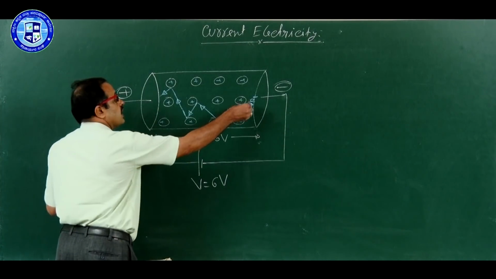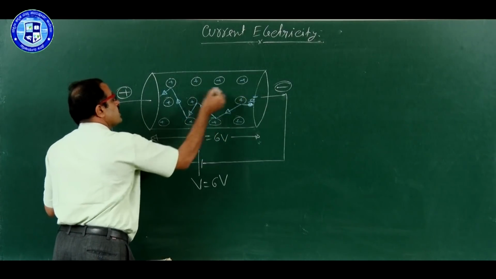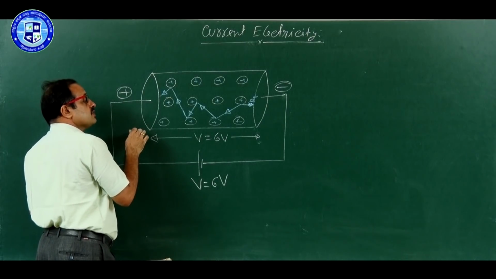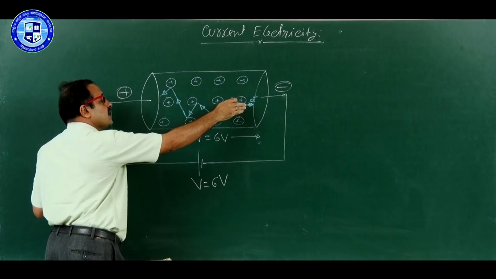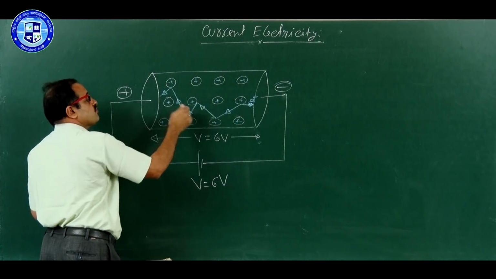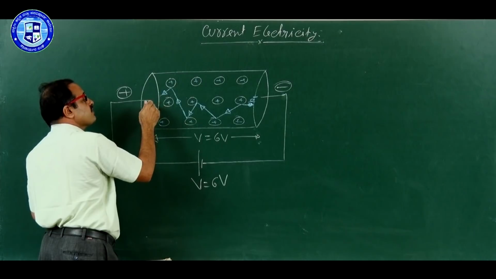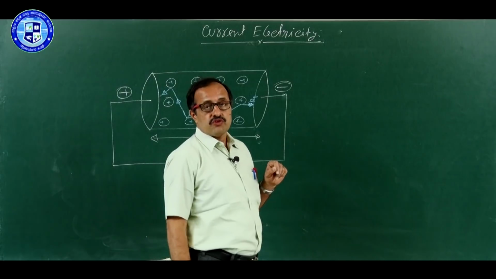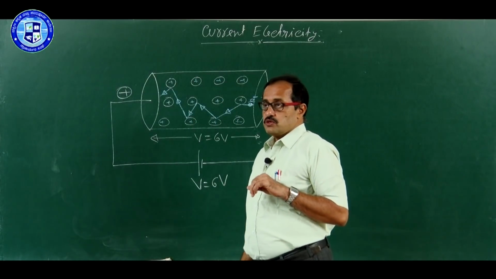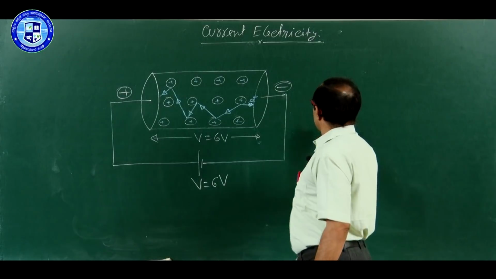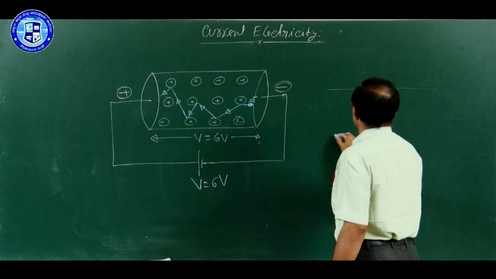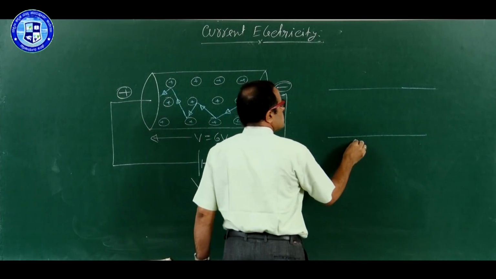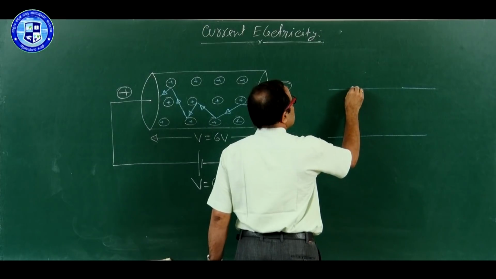Now, look here, electrons are allowed to go from negative to positive, that part is known as conductance. At the same time, electrons are allowed, but they are not allowed easily, they have to follow a zigzag path. When they follow the zigzag path, they take more time, that part is known as resistance. Just like, let us say if you want to cross the road, let us say it is the highway, and it is the point A, it is the point B.